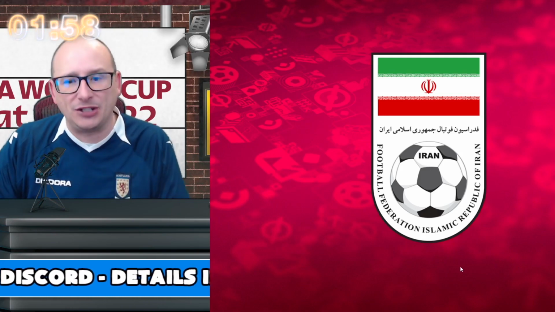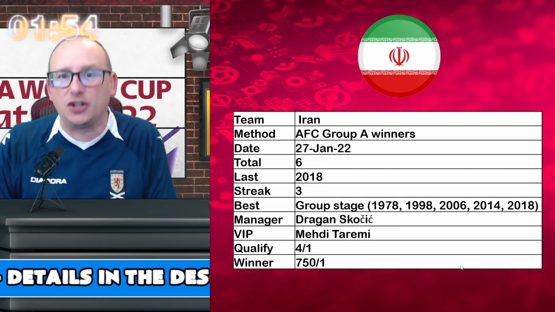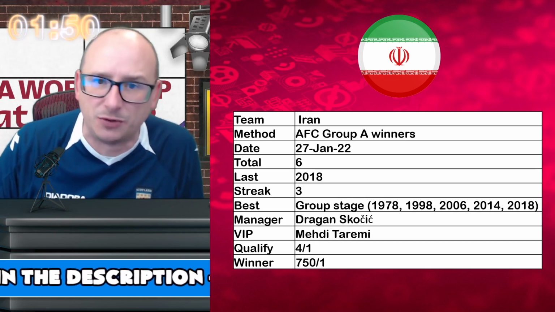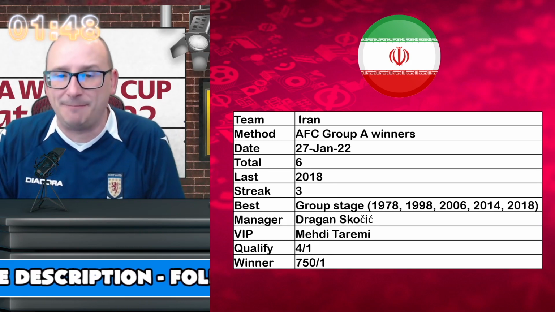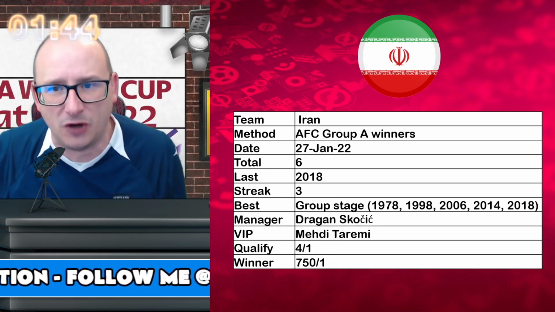Take a look at the opposition then, it is Iran. They come into this as AFC Group A winners, securing that deal on the 27th of January 2022. It's their 6th tournament in total. The last was Russia 2018. They've been to 3 in succession, but they've never made it out of the group stages.